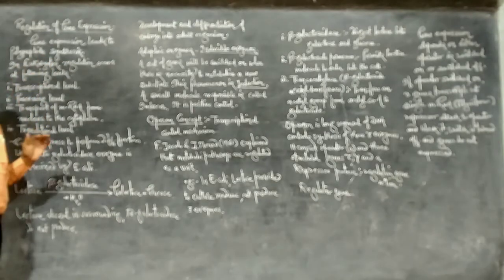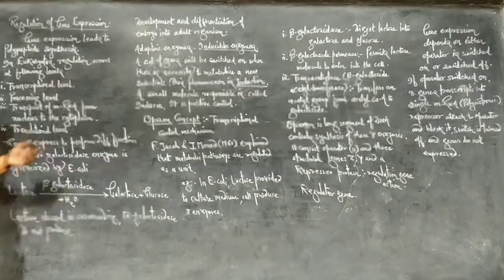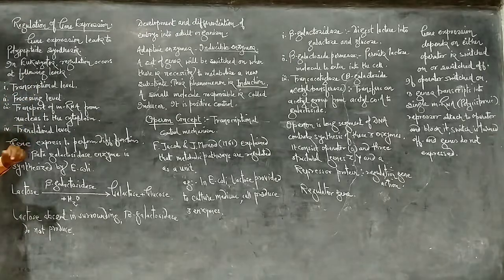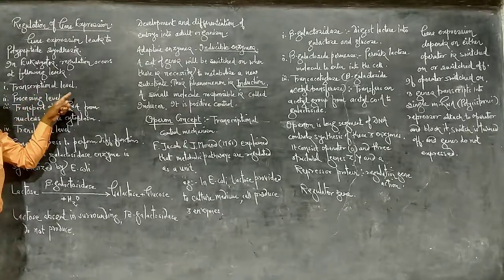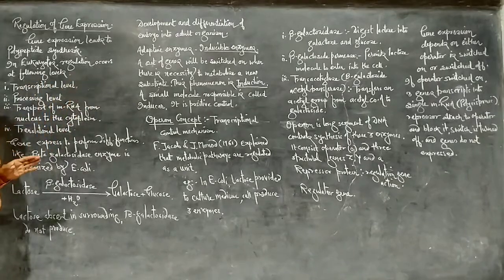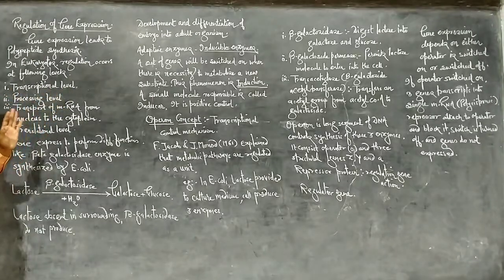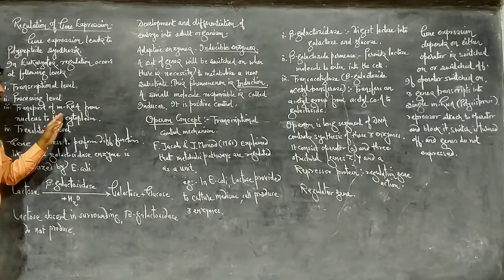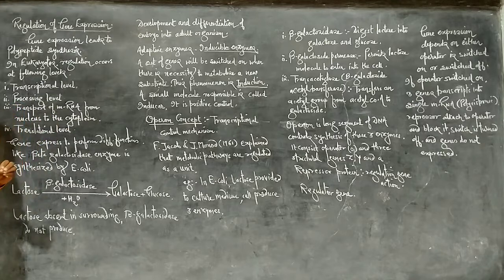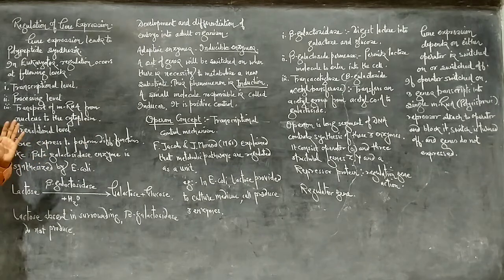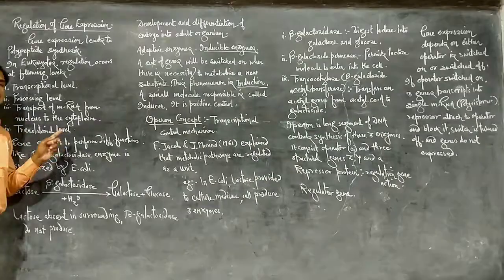In eukaryotes, the regulation of gene expression occurs at these 4 levels. Here the first level is the transcriptional level. A primary transcript is produced here. Then the processing level, where splicing processes are involved. Then transport of messenger RNA, which is produced inside the nucleus by transcription, from the nucleus into the cytoplasm for the translation process. And next is the translation level.